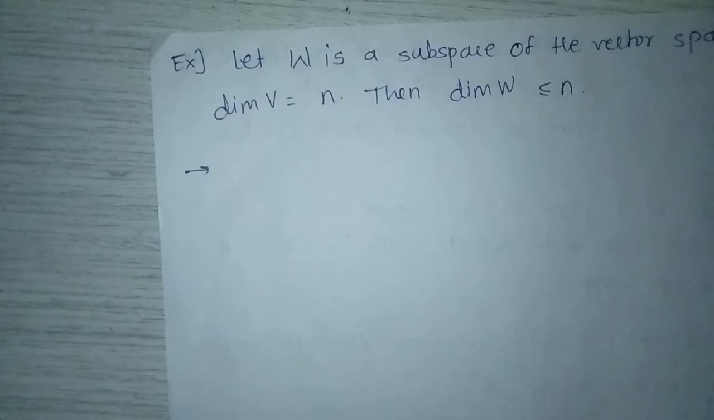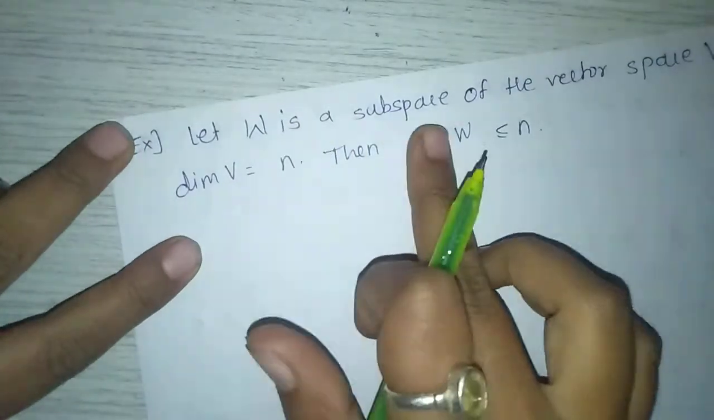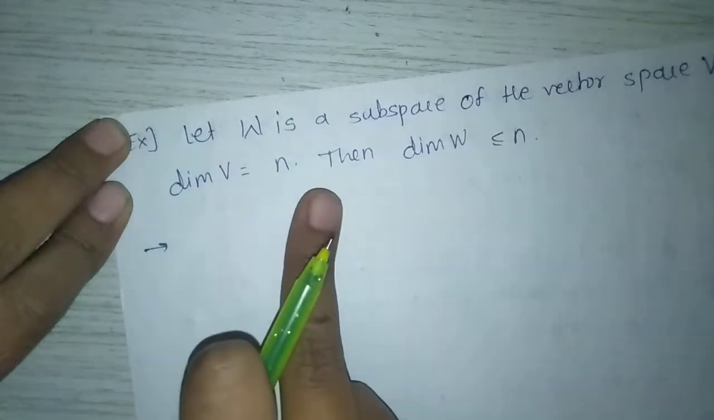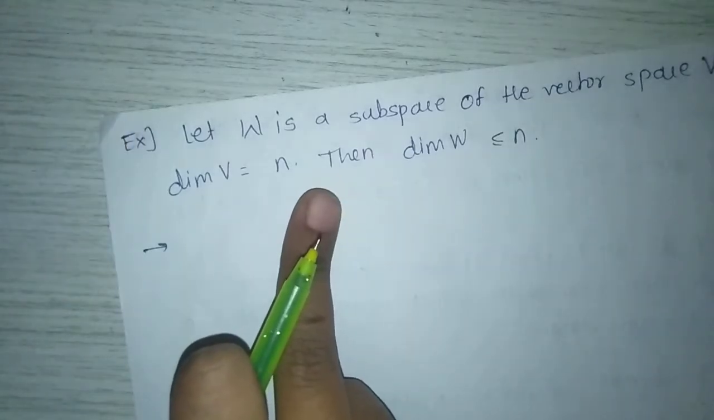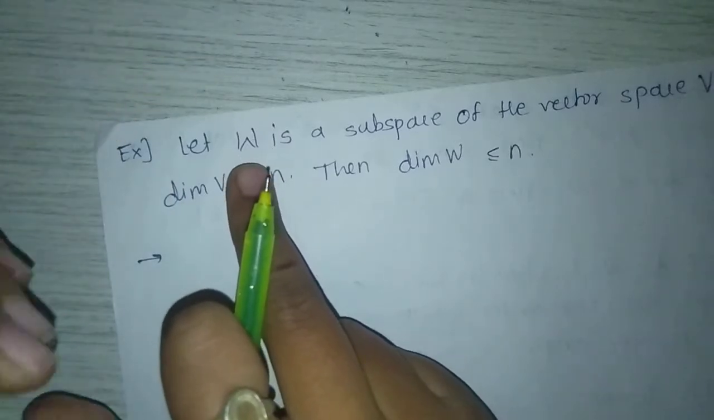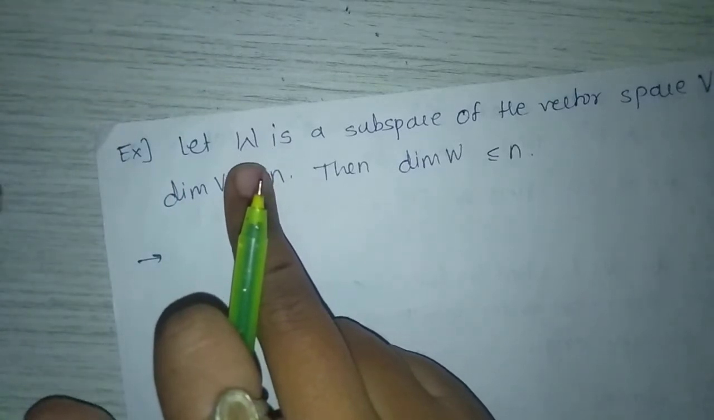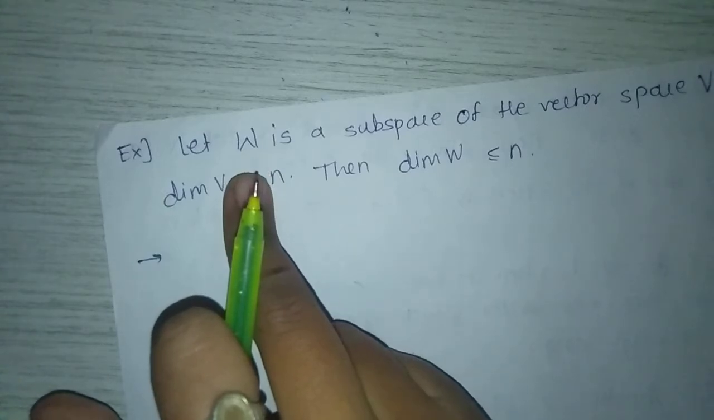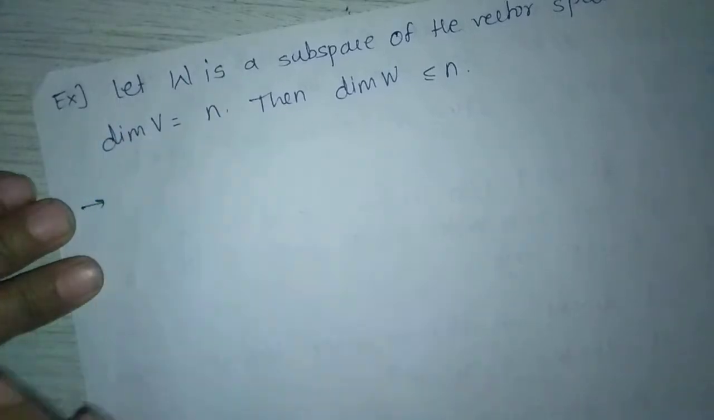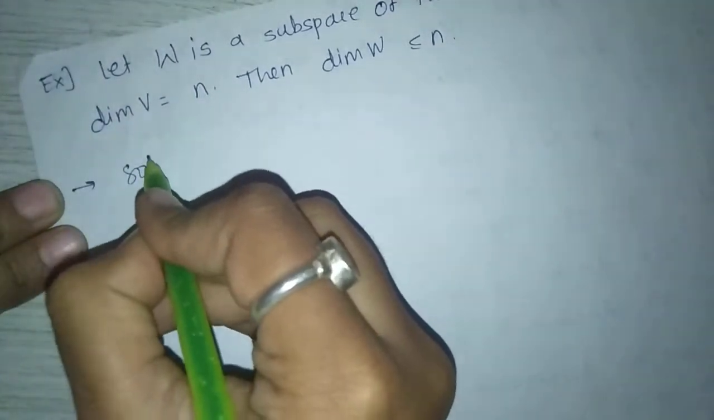For example, let W be a subspace of a vector space V, dimension of V equal to n, then dimension of W is less than or equal to n. Because here you can see that W is a subspace of vector space, means W is a subset of V. That's why dimension of W is less than or equal to dimension of V. You can observe that. Now solution.